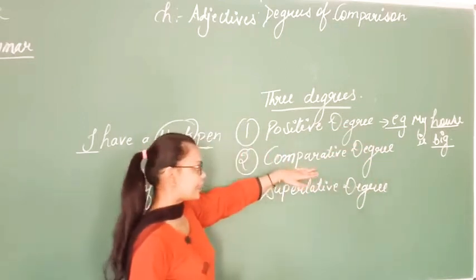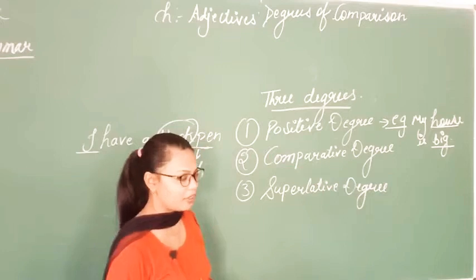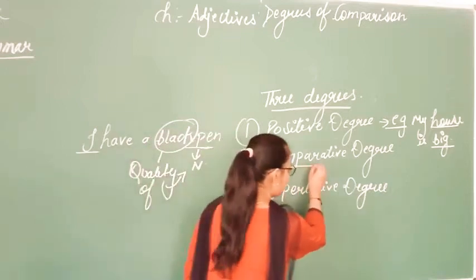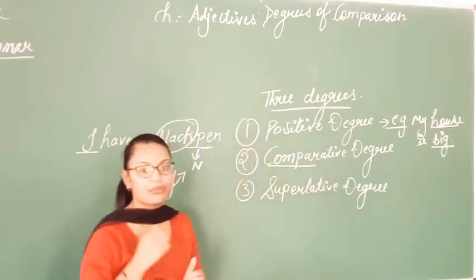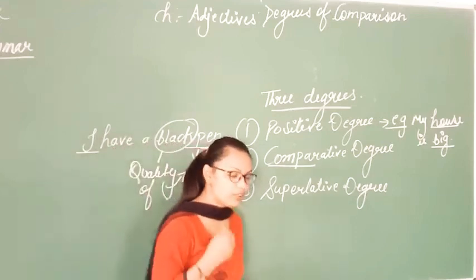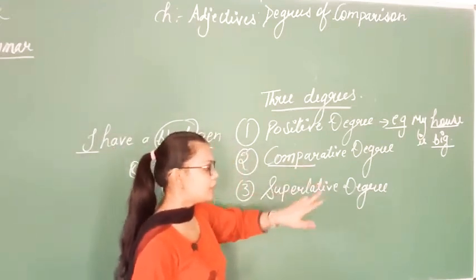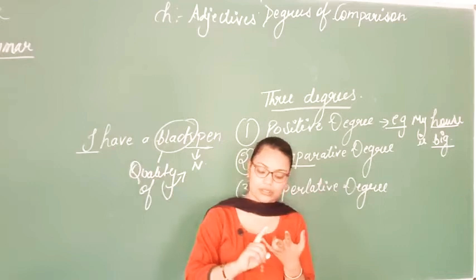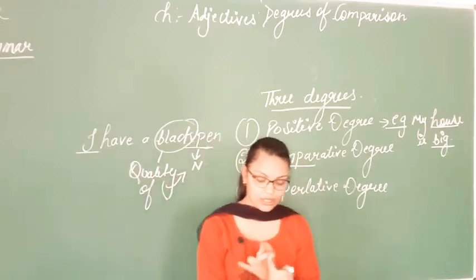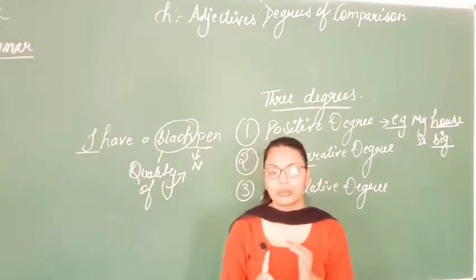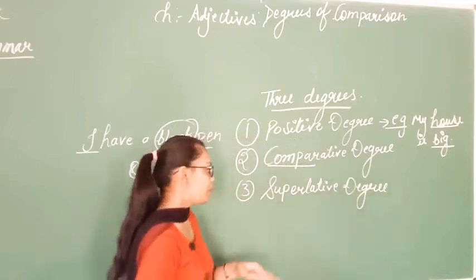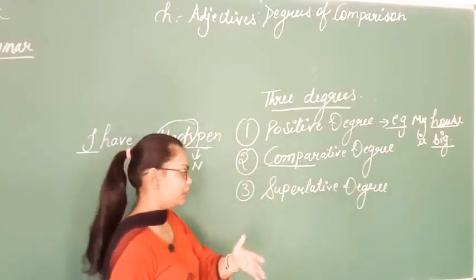Now come to the second degree, that is the comparative degree. The word itself tells you that comparative means when we compare one thing with another. Here we need two things, two nouns, two persons, two objects, two places, two animals. We need more than one thing.